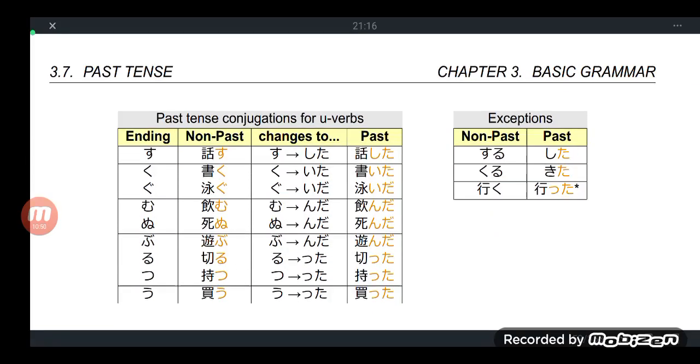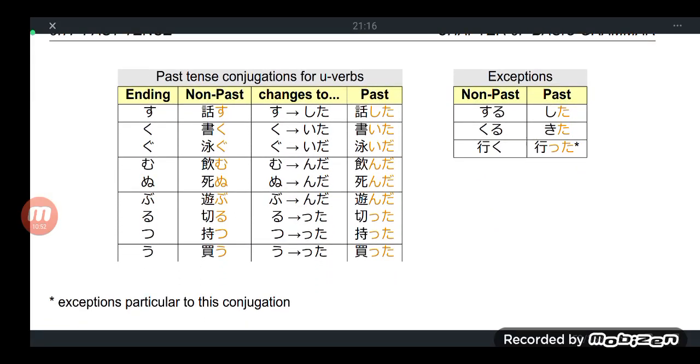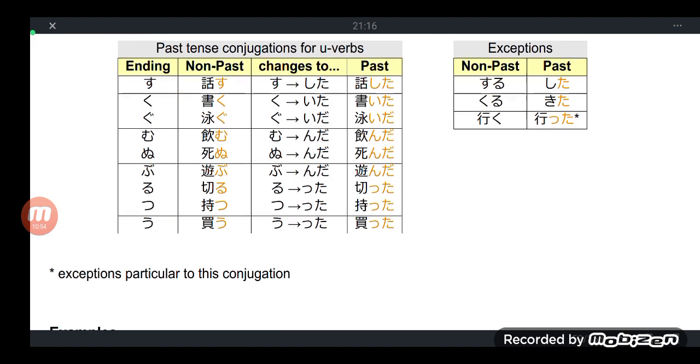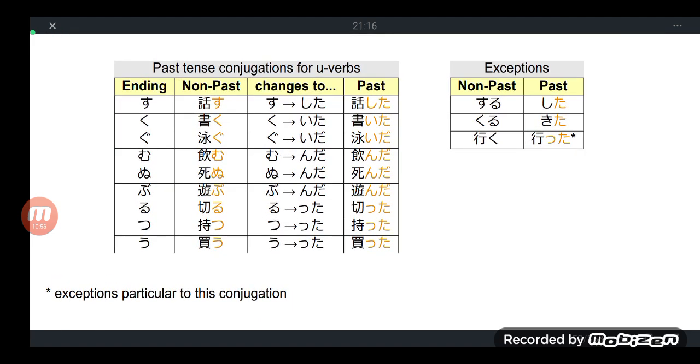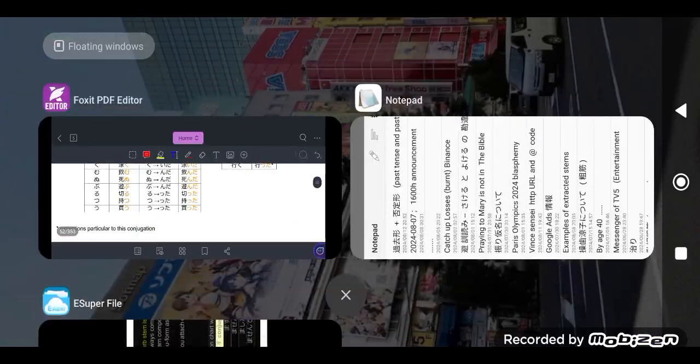So this is the cheat sheet table. Minasan, may I request you to please screenshot these tables. But I have a better mnemonics other than this. Aside from this, I have a better mnemonics.